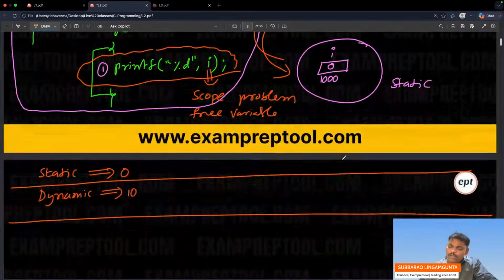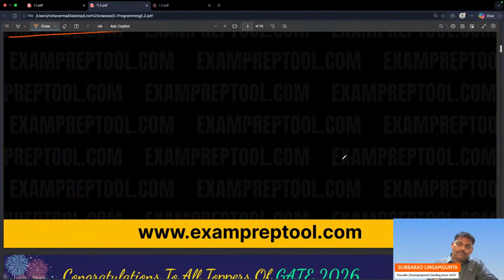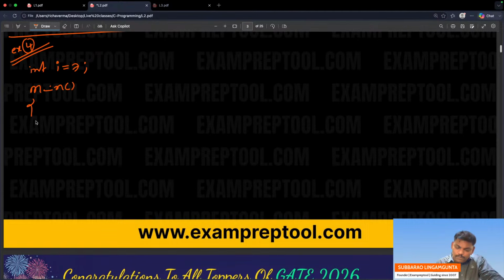Example 3 is also over. Let's go to example 4. Dynamic scoping has a little overhead. If they don't mention anything, the C programming language by default follows static scoping. Now I am expecting an answer. Let's see how many people will give an answer. int i = 7. Main. int. The F function is called.